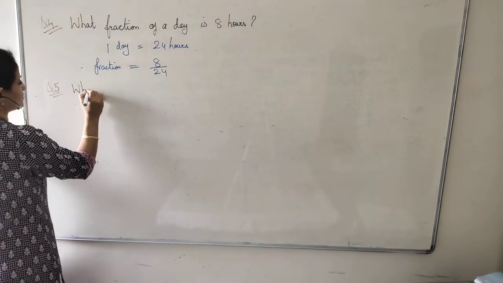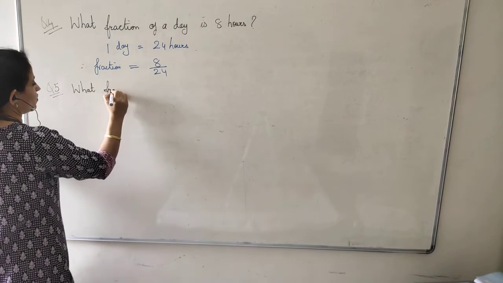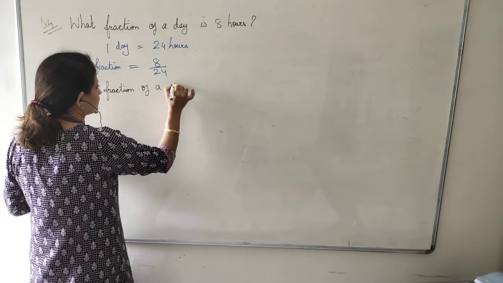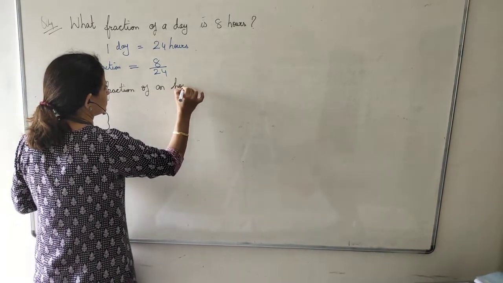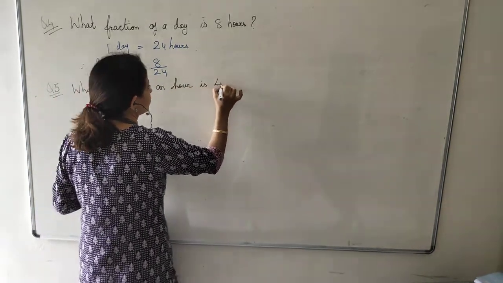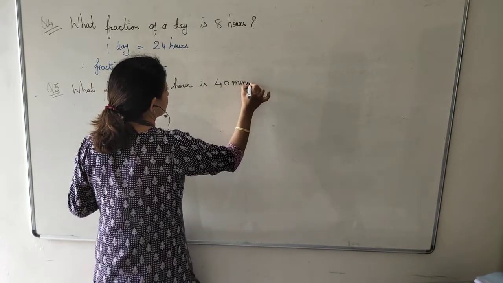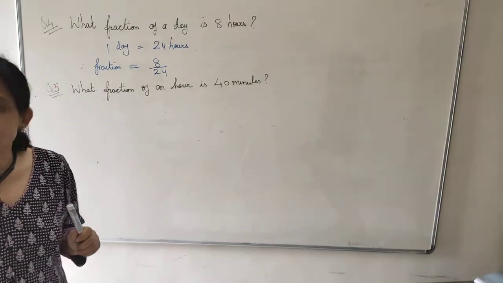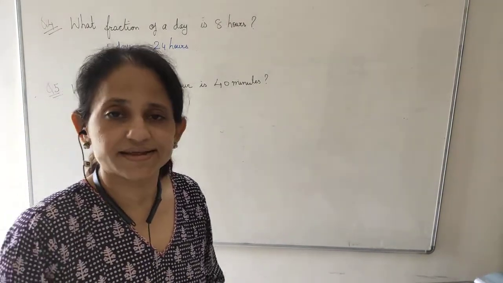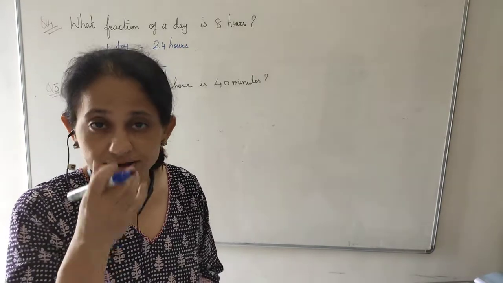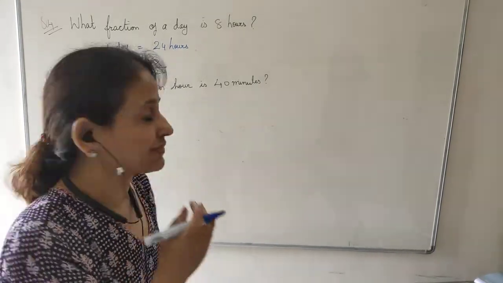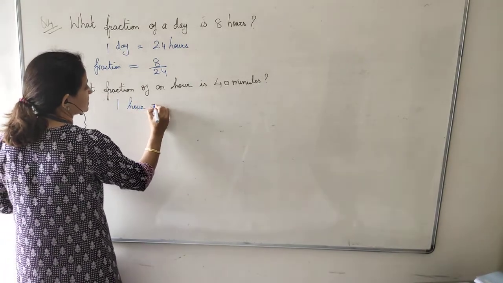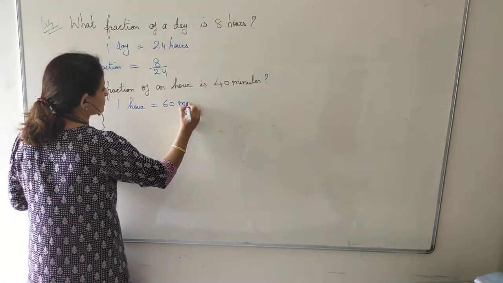What fraction of an hour is 40 minutes? Now children, you know that in 1 hour, how many minutes are there? 60 minutes. So we will convert hour into minutes. 1 hour is equal to 60 minutes.